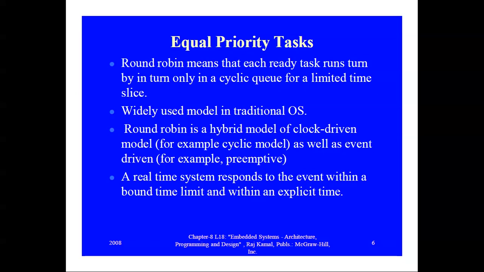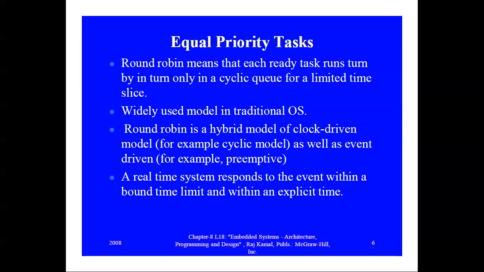It is a widely used model in traditional OS. It is a hybrid model of the clock driven model, that means the cyclic model, as well as the event driven model. Event driven means preemptive. Why is it preemptive? Because it works upon a time slice. Whenever the time slice is over, it has to preempt to another task.